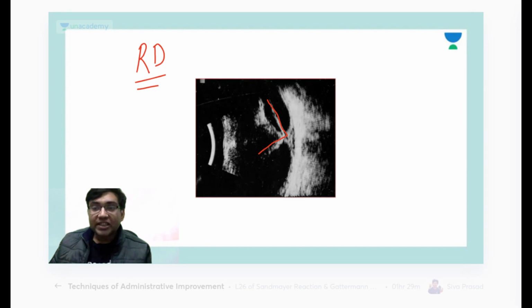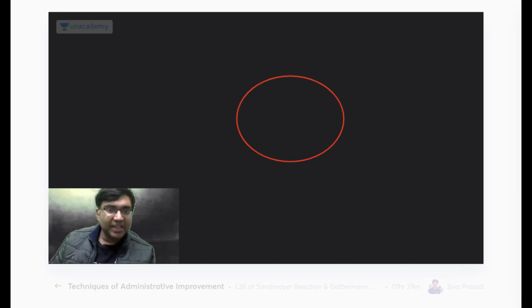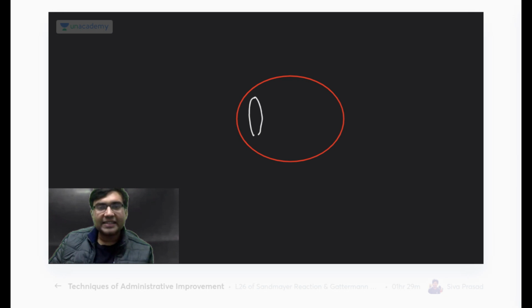Now the question is why it cannot be a vitreous band. So I would just show you how a vitreous band type looks like. As Naveen told, it can be a PHPV, but a PHPV usually does not look like this. In PHPV, you would have a band like this.